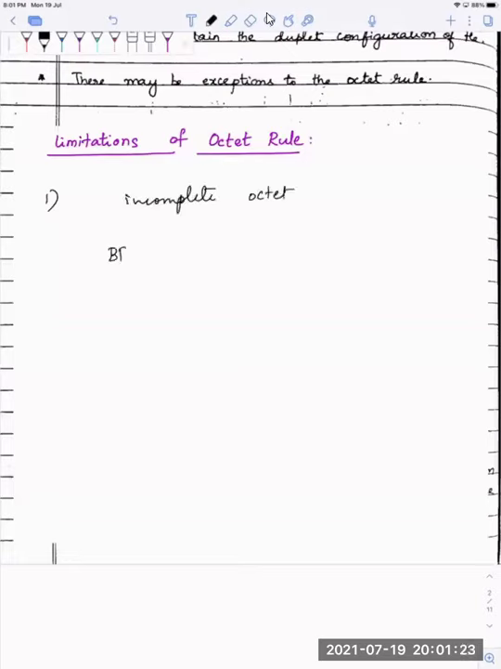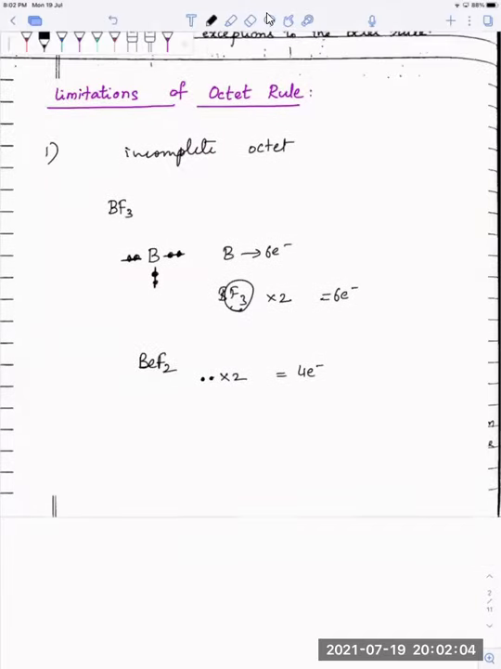Now when you look at BF3, boron is sharing electrons with fluorine, and with each fluorine it will share 2 electrons. Okay, one each fluorine. So there I have 3 fluorines. So 1, 2, 3, 4, 5, 6. So boron has only 6 electrons because BF3 is your molecule. Each fluorine is sharing 2 electrons. So 3 2s are only 6 electrons boron has. Similarly, beryllium fluoride, if you take, beryllium is sharing 2 electrons with each fluorine, and you have 2 fluorines. So you have only 4 electrons. Now it's neither duplet like we expected, nor is it octet like it should be. So these are incomplete octet molecules.